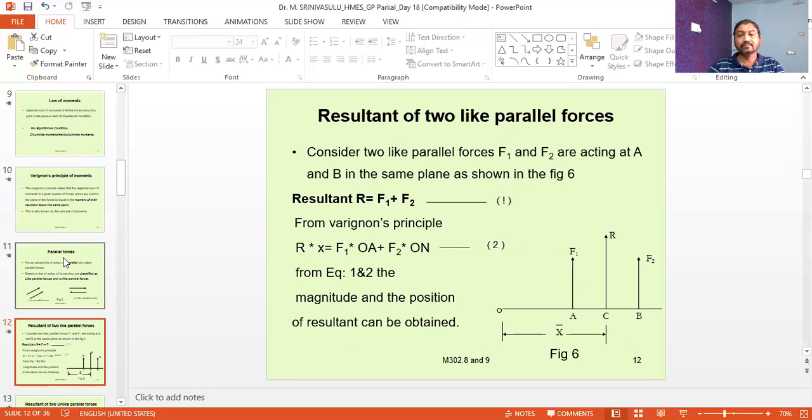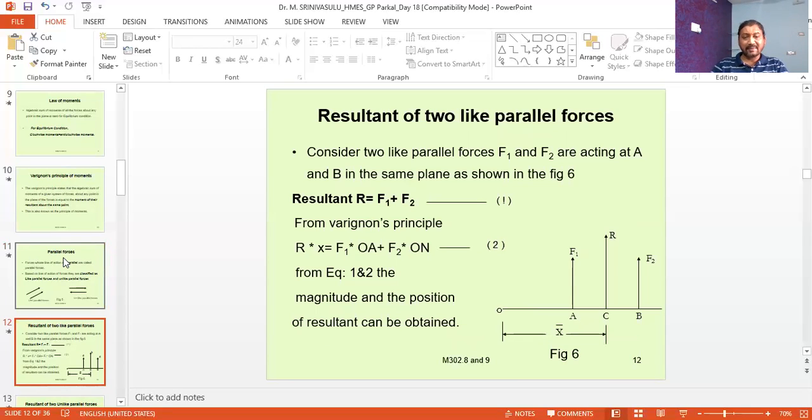Now we'll see the resultant of two like parallel forces. Here we are taking F1 and F2 as the two like parallel forces. That means the forces must be parallel, and also like means they should act in the same direction.